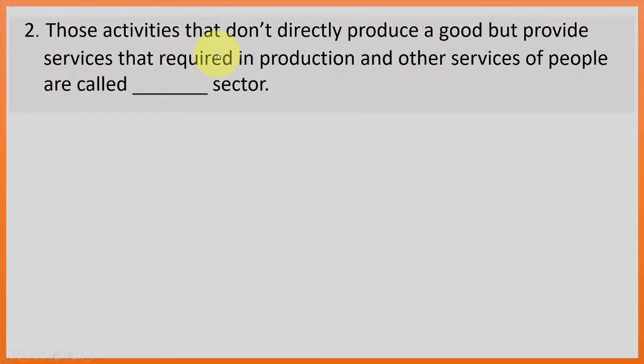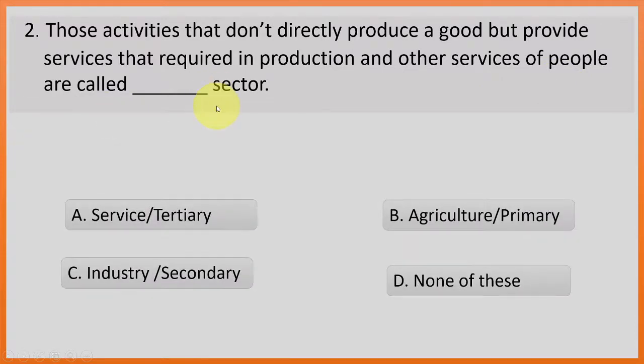Those activities that do not directly produce a good but provide services that are required in production and other services of people are called dash sector. See here, activities do not directly produce a good but provide services. So in the service sector it provides all the necessary services to industry and agriculture. So the answer is service sector.